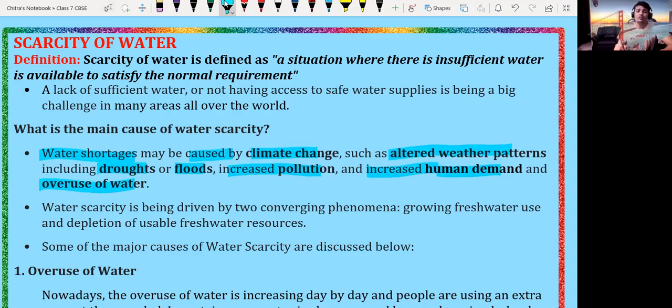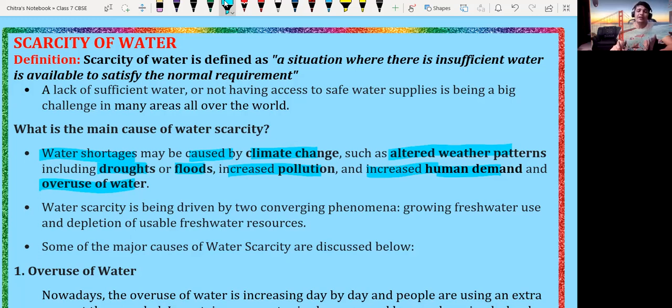These are the main causes of scarcity of water nowadays. And these problems are going to affect the future generation, because the scarcity of water is going to be a very big challenge. That's why proper water management is necessary and it is the need of the present day.